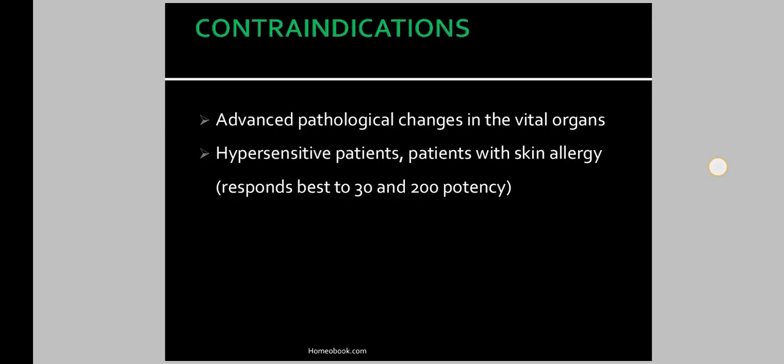So what are the contraindications of high potency? Advanced pathological changes in the vital organs, then hypersensitive patients, patients with skin allergy that responds best to the 30 and 200 potency. So these are the conditions which are contraindicated for the high potencies, that is beyond the 1M. When there is advanced pathological condition of vital organs, in that case we will use the low potency and not the high potencies.